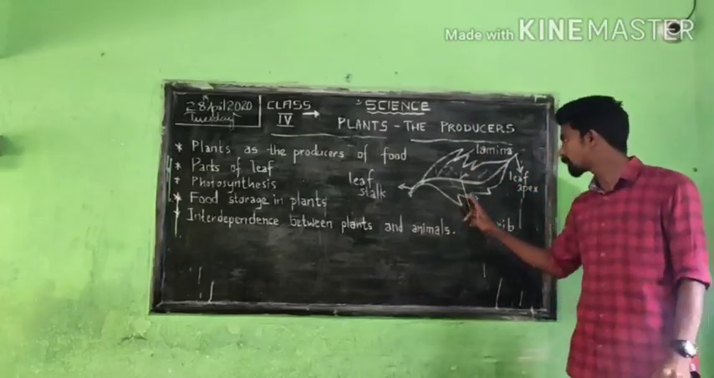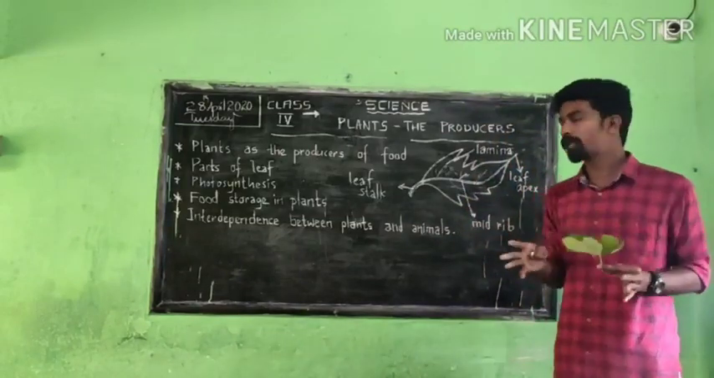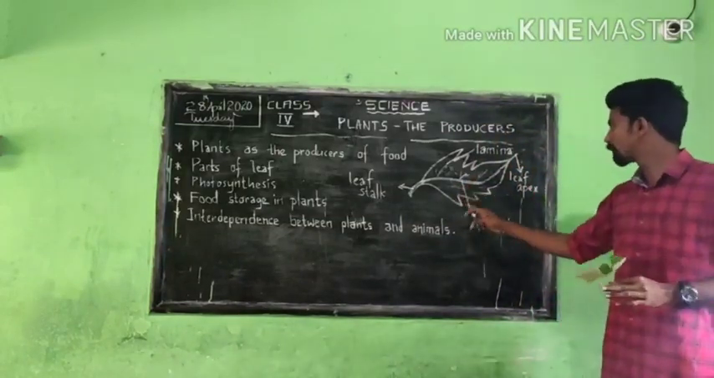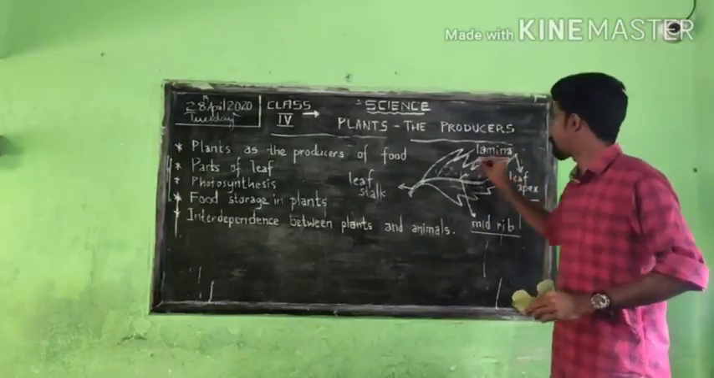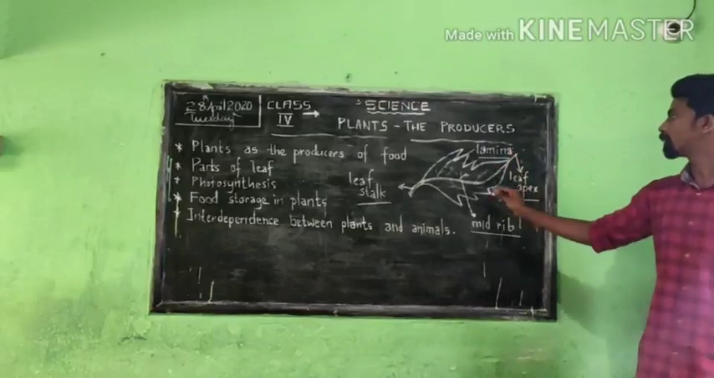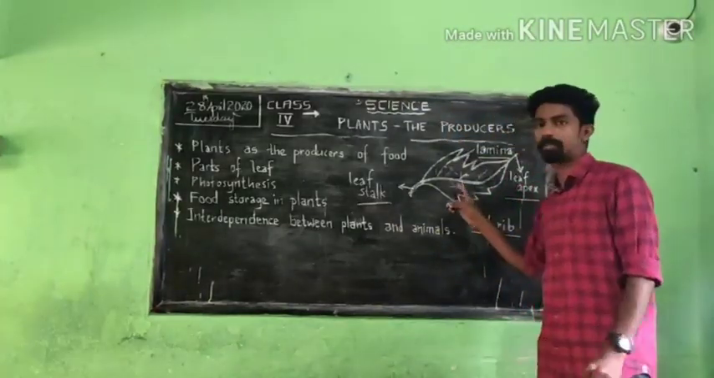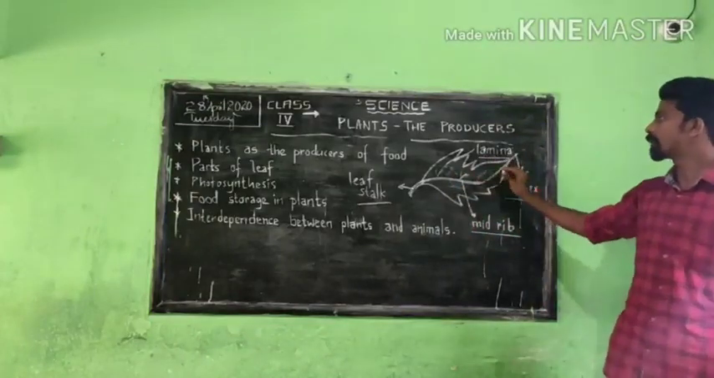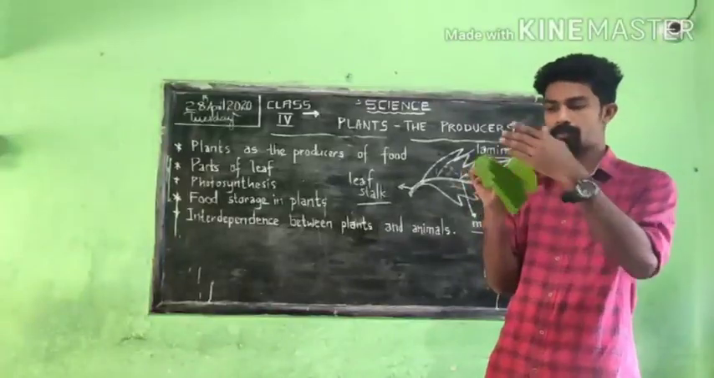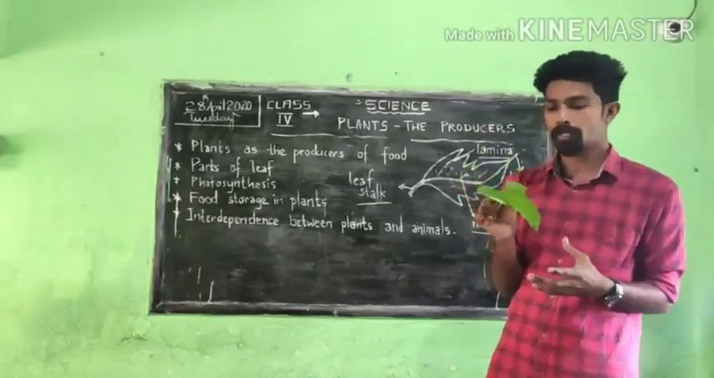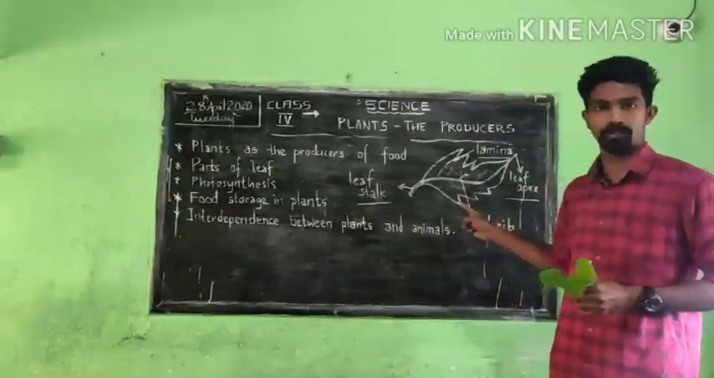Then again, the next one is a midrib. The big lines running in the middle, that is called the vein of the leaf. We call it the midrib of the leaf. Okay. Then next one, small veins also you can see, that are called the side veins. Then last one is the lamina, the broad part of that leaf. That is called the lamina. Okay. So these are the main parts of a leaf. I think all of you may have understood this one.